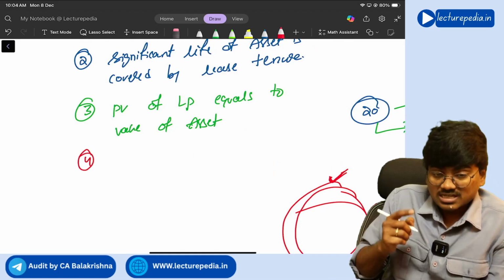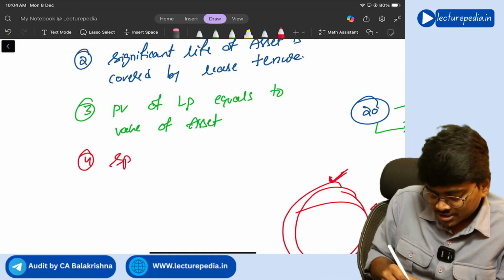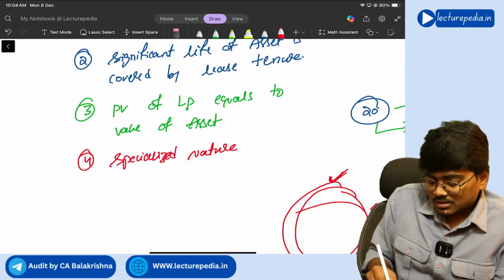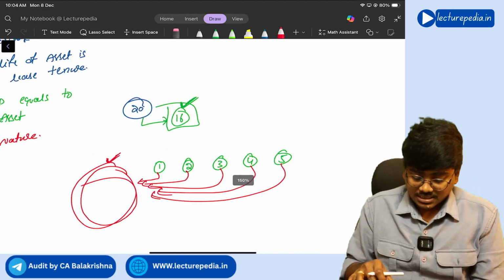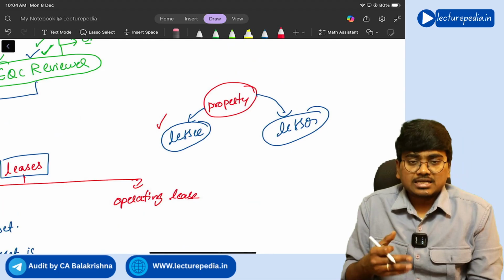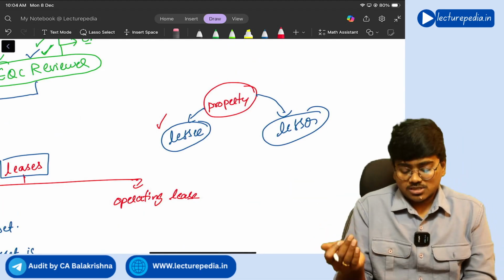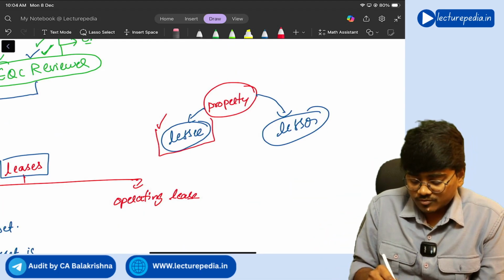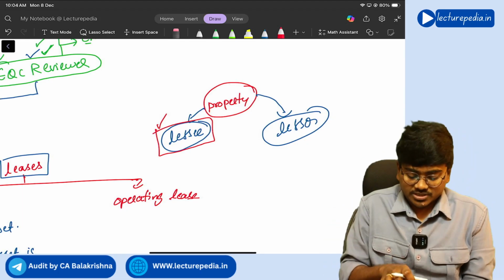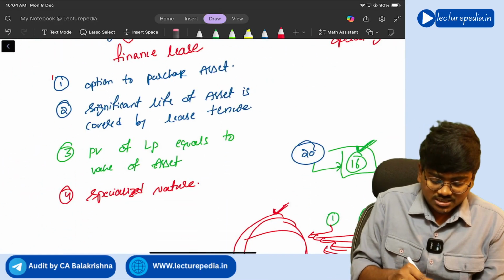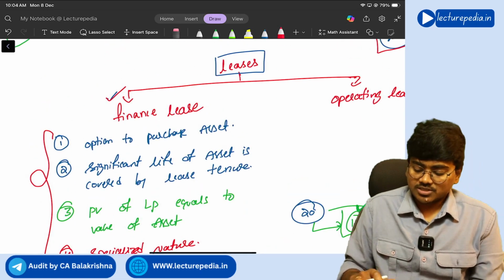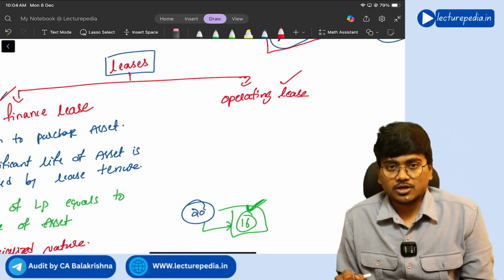And the fourth feature is that the asset should be of a specialized nature. That means the asset is such that it can be utilized only for the lessee's business. It cannot be utilized for any other business. It will be utilized only for the type of business that the lessee is doing. So it is of a specialized nature. If all these four features are present, you will call the lease a finance lease. If these four features are not present, you will call it an operating lease. Got it?